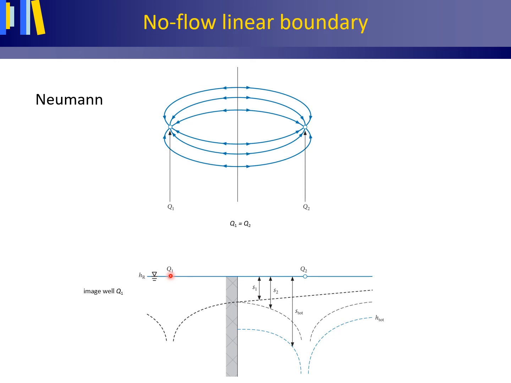It is clear from the cross-section that this setup creates a flat potentiometric surface at the midpoint and midline between both wells. This flat potentiometric surface is obtained by adding this surface and this surface together.